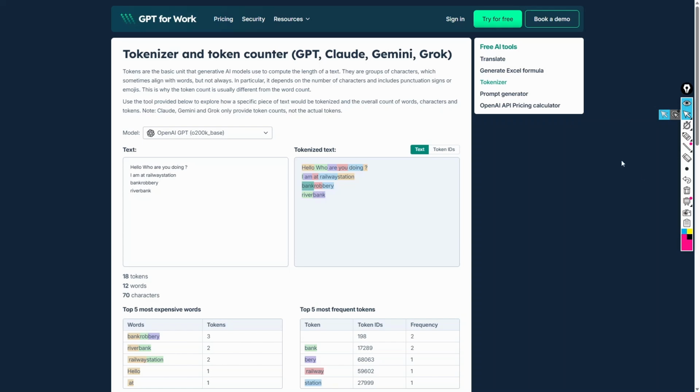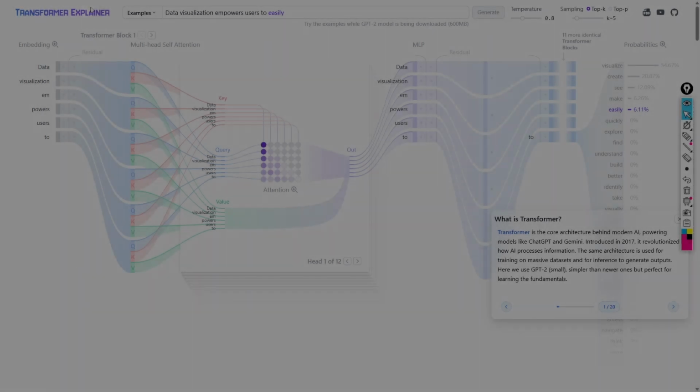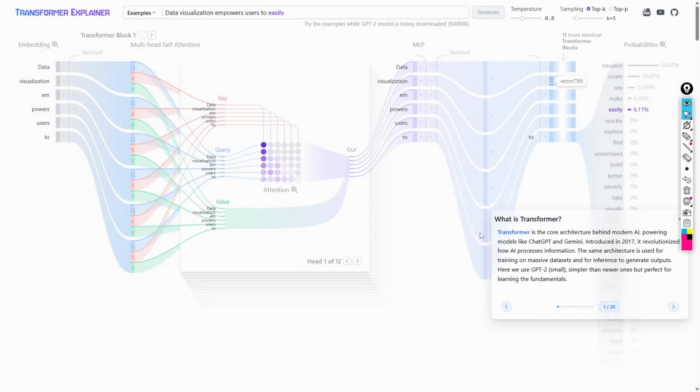So I will switch back to the practical that we wanted to do. Okay, what you are seeing is a Transformer Explainer. If you do not know what a transformer is, we will cover it in our next session. But the transformer is the basic component of any LLM, and I'll explain where tokenization is used over here.